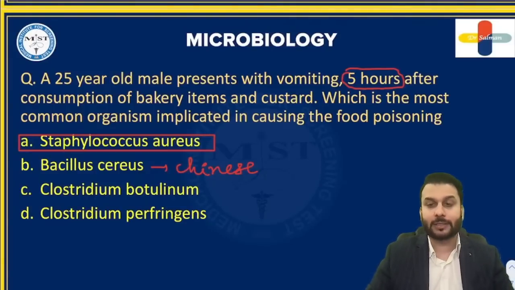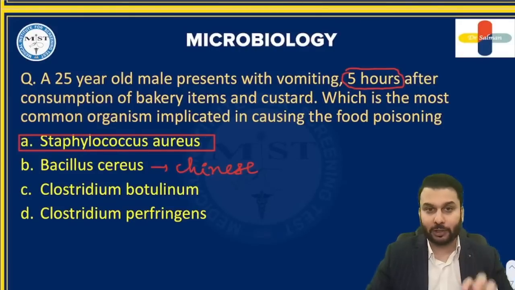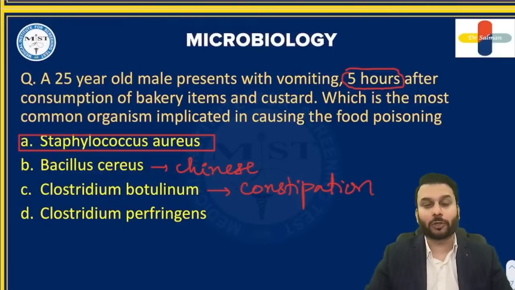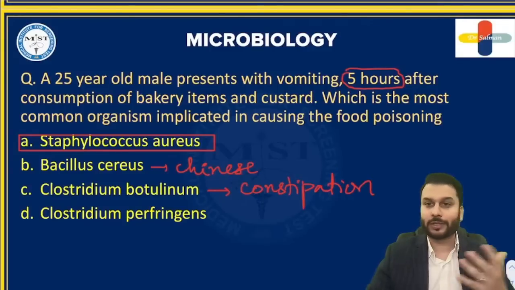Clostridium botulinum, please remember, from botulinum think bottle. Bottled or canned foods, especially home canned foods, are the ones associated with Clostridium botulinum. And one very important feature you should remember, this is the only food poisoning that we know of which produces constipation. So Clostridium botulinum produces constipation. And it happens because of the mechanism of the toxin. Botox, which you also learn in pharmacology, relaxes muscles.